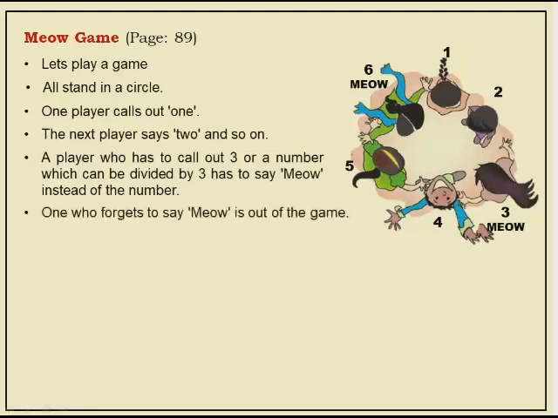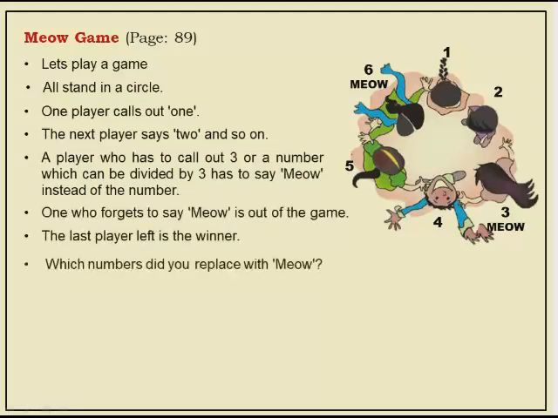Okay, children, understood? One who forgets to say meow is out of the game. The last player left is the winner. Which numbers did you replace with meow? Now they are asking us which numbers we replaced with meow. Like in the last part, we saw the cat and Kunjan. There we saw skipping 2, yes or no? Like that, we saw skipping 4 and all.